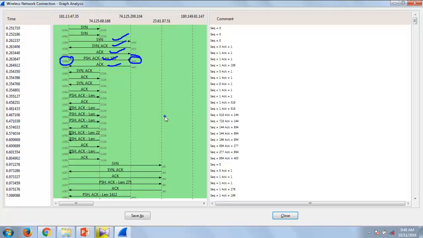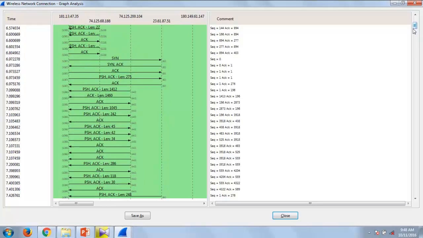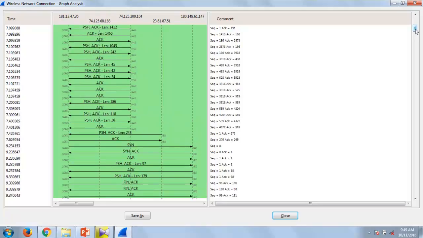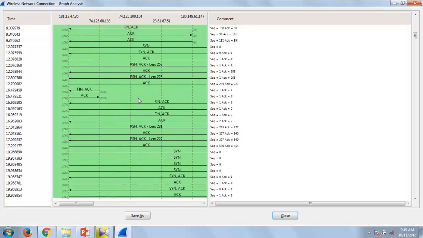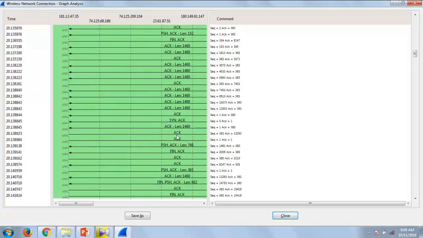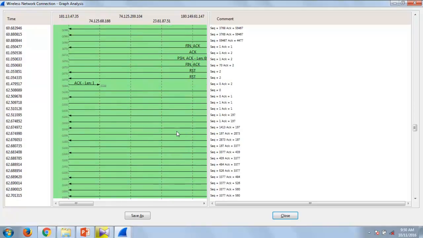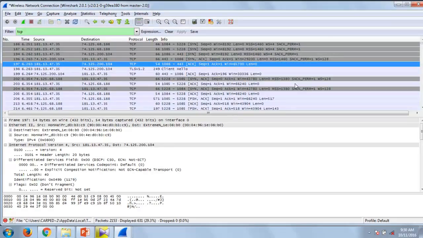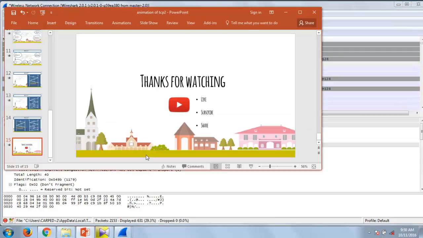So you can have a look at various conversations going on in TCP, and this is only related to TCP/IP. You will only see the fields that are present in TCP/IP, like FIN, ACK, push ACK. So I suggest you download this packet analyzer so that you can understand these packets in much more depth and detail.